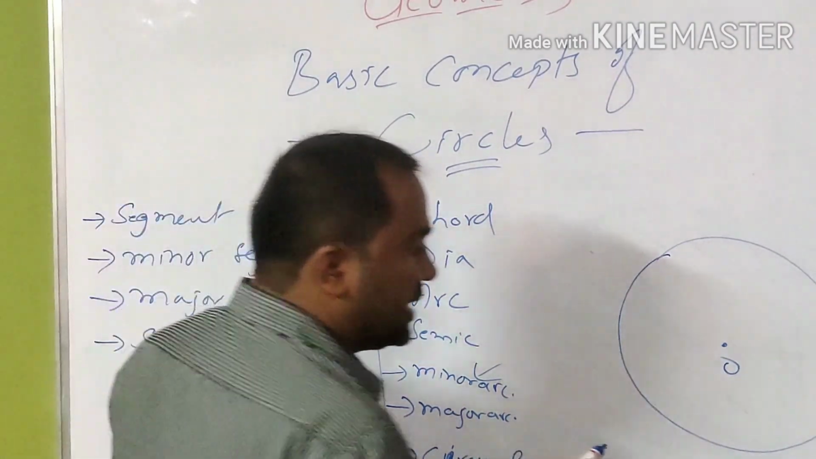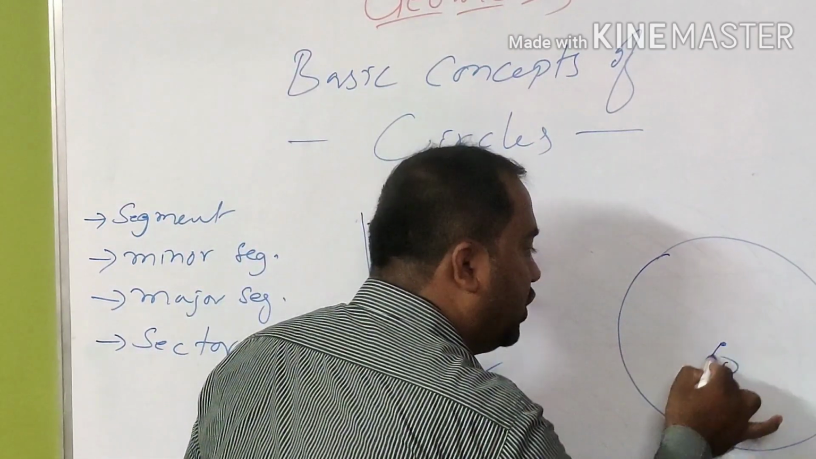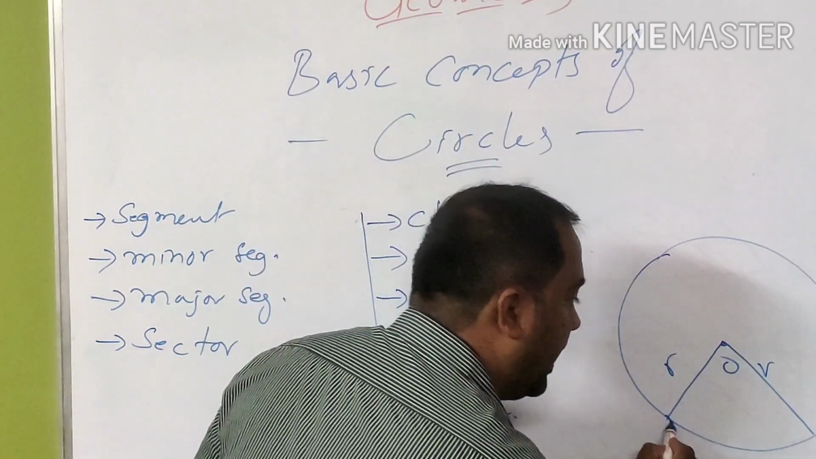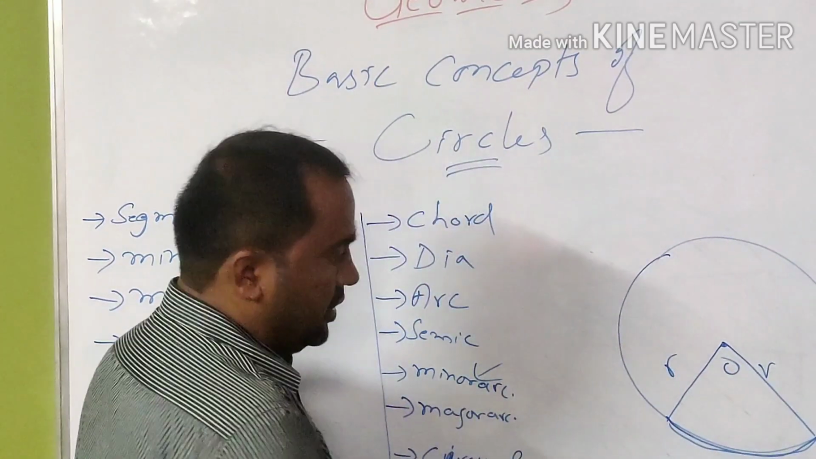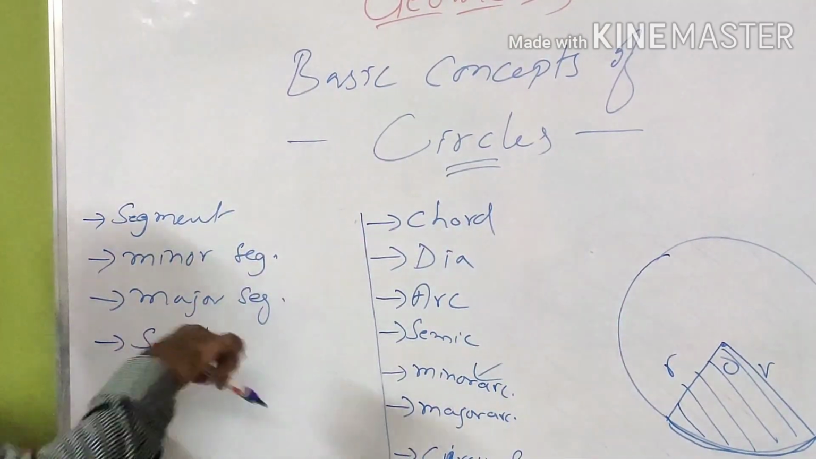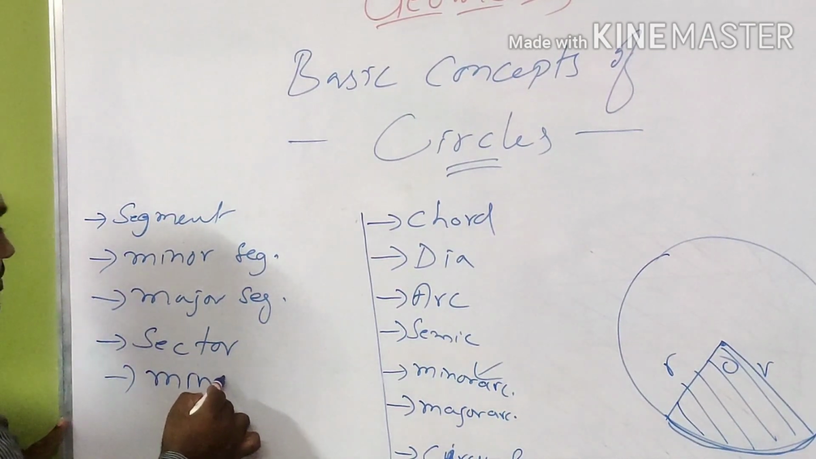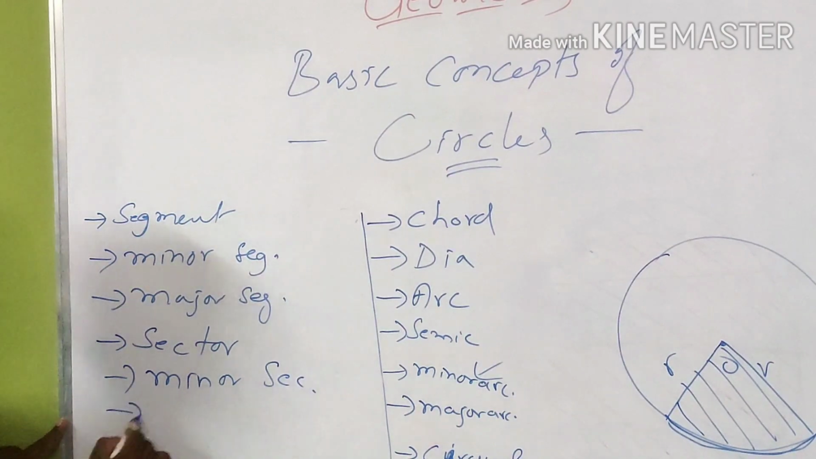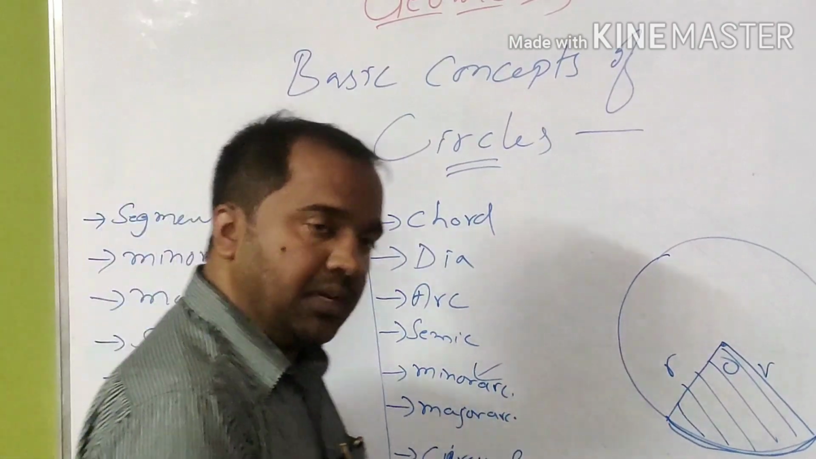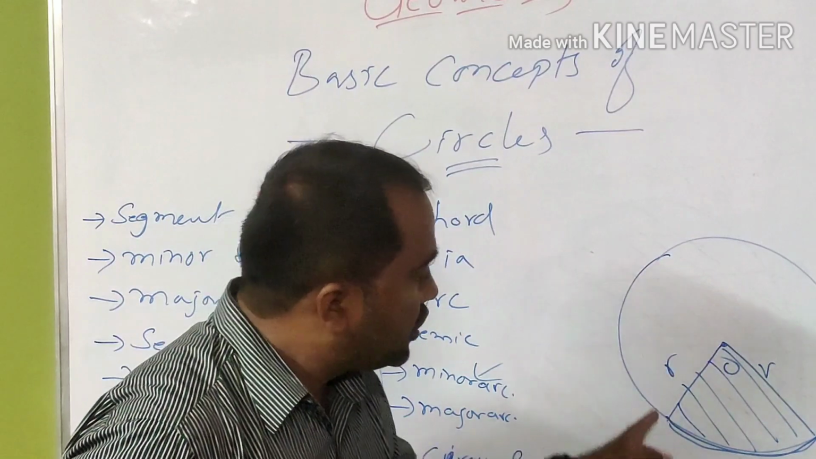What is a sector? A sector is a region in a circle, within the circle, covered by two radii and an arc. So the region which is shaded here is called a sector. Again, there are two terms with this, minor sector and major sector. Now what is a minor sector? Of course, same as a minor segment, if it is covered or used using